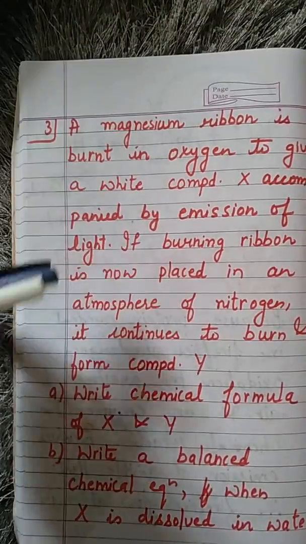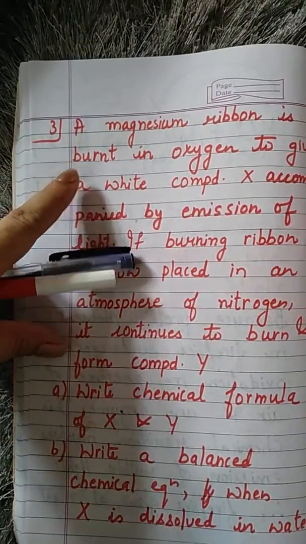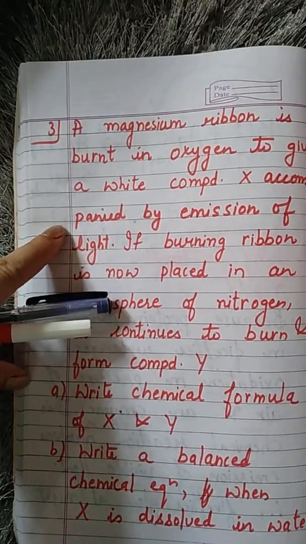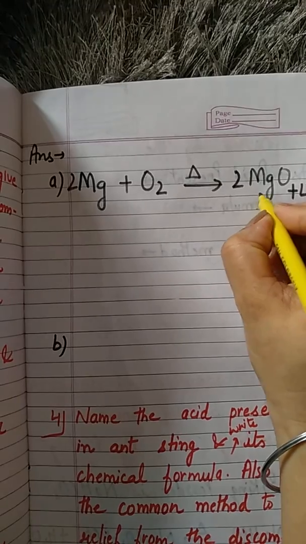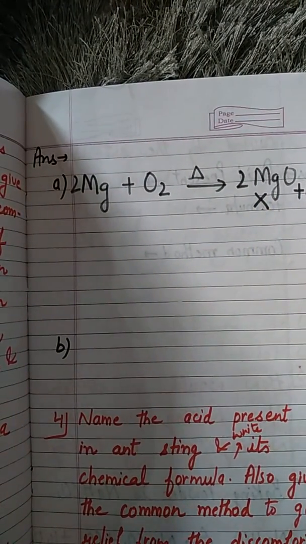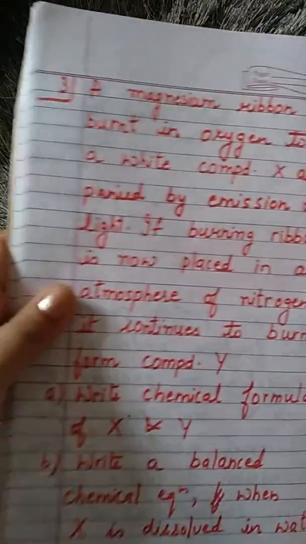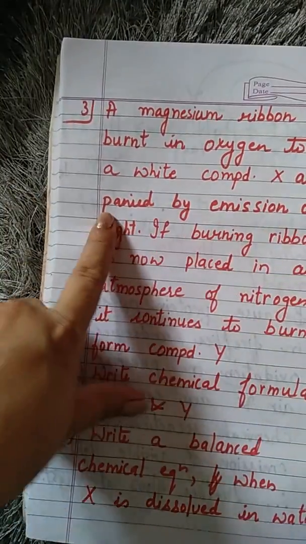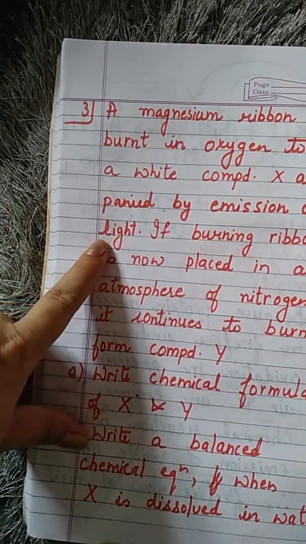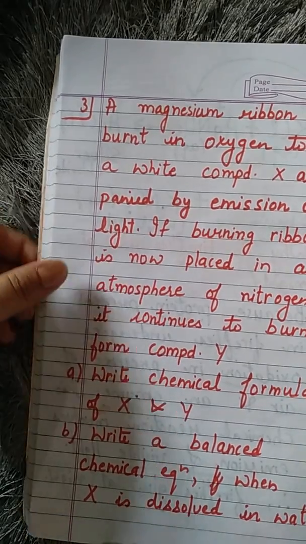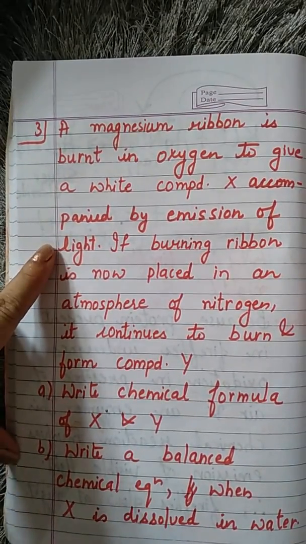The question says a magnesium ribbon is burned in oxygen to give white compound X. So what is this white compound X? Magnesium oxide is X, accompanied by emission of light, and we know white dazzling light will be there.